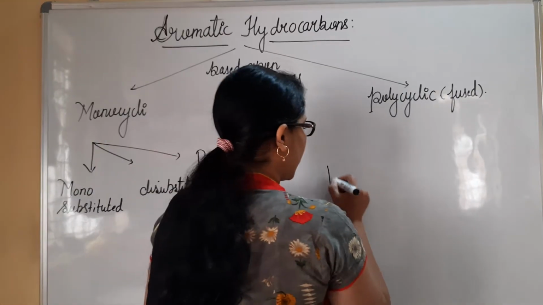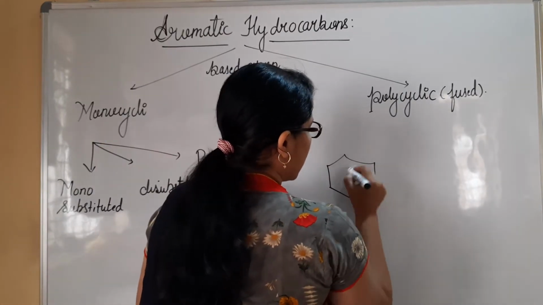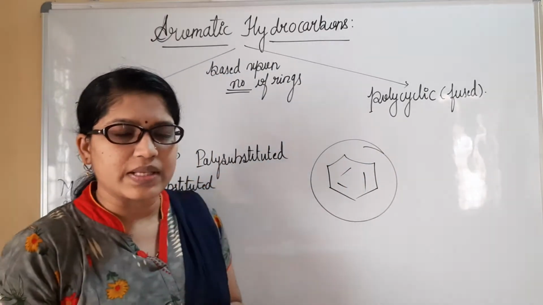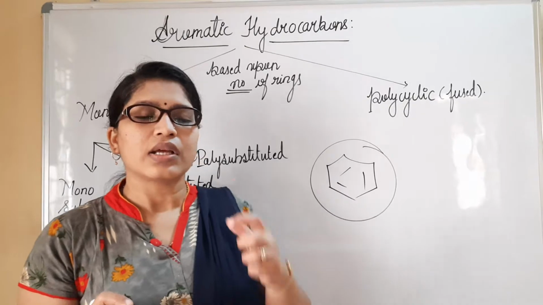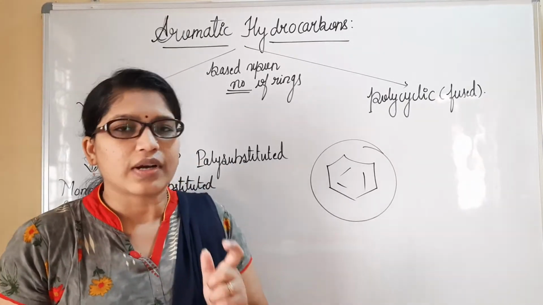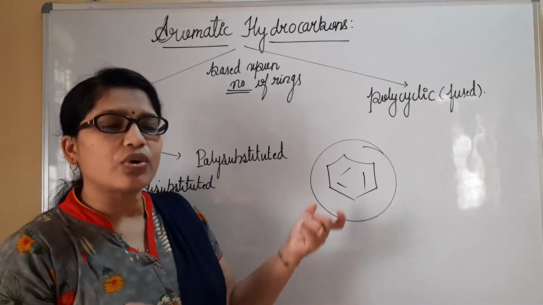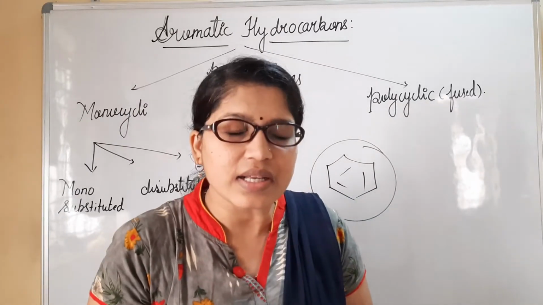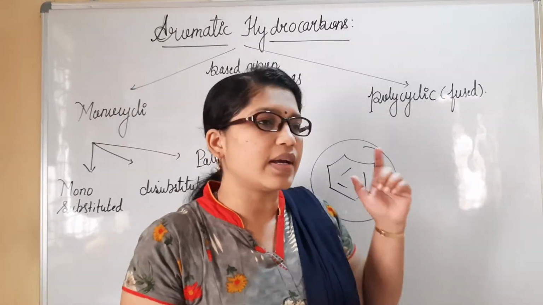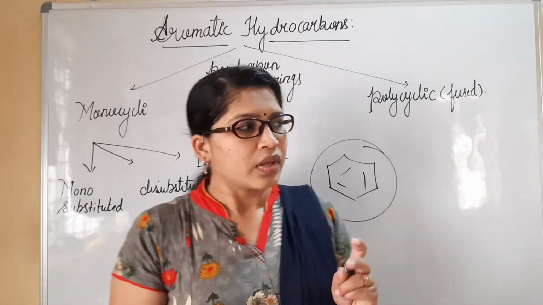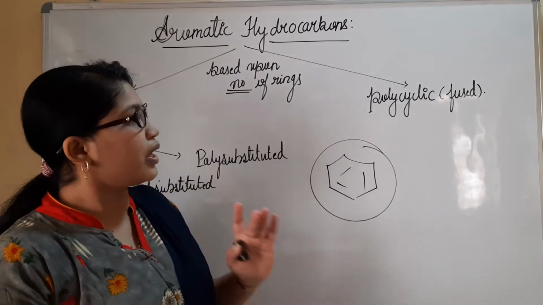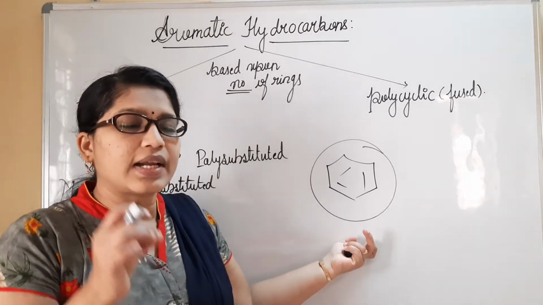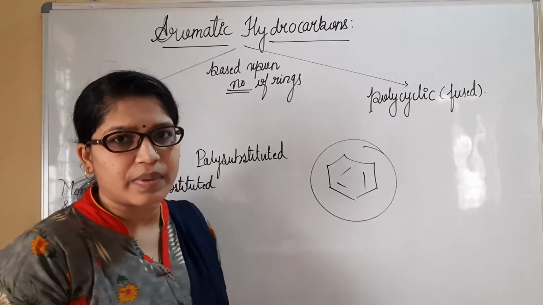Benzene structure, if you consider, is like this, and whatever compounds are composed of benzene are considered aromatic hydrocarbons, because they exhibit a characteristic aroma, a characteristic odor. So these aromatic compounds contain benzene as the parent moiety.